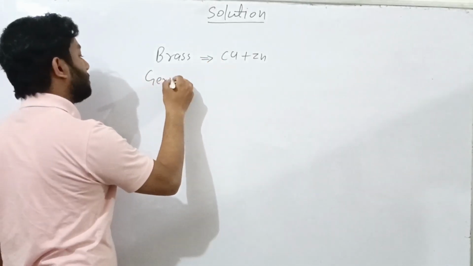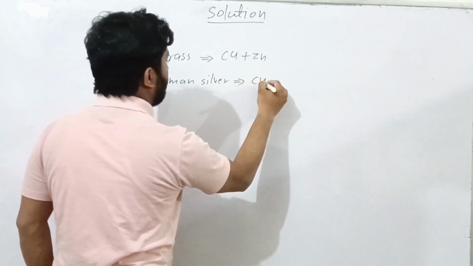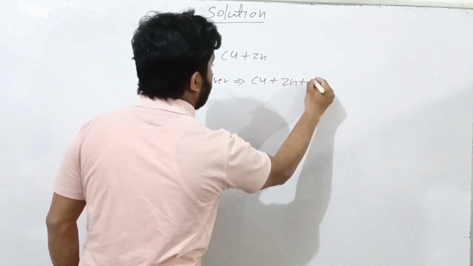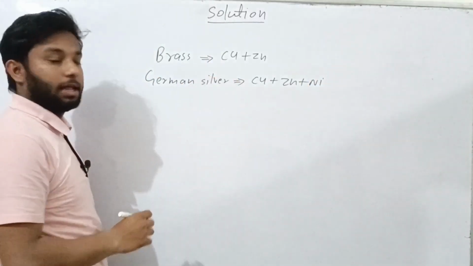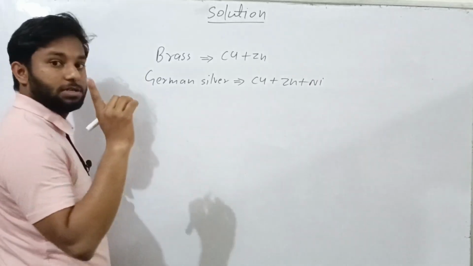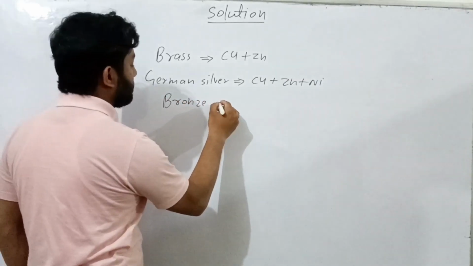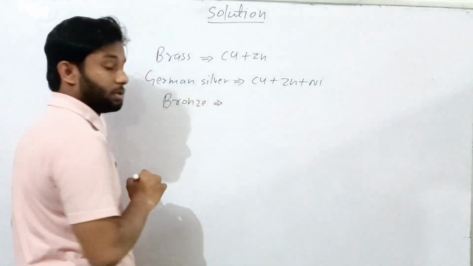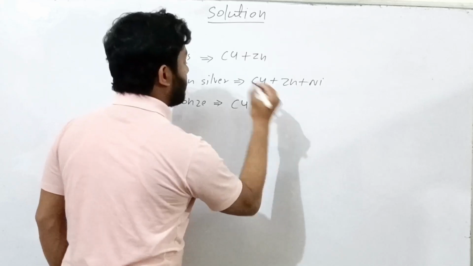German silver is made up of copper, zinc and nickel. And one more is bronze. Bronze is also a type of solution, which is made up of copper and stannum.